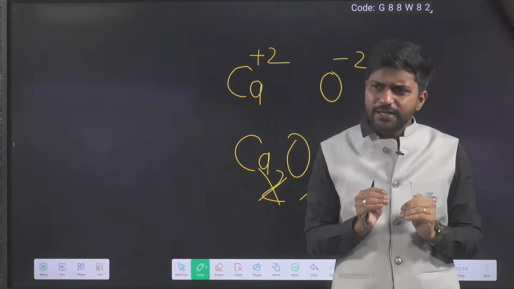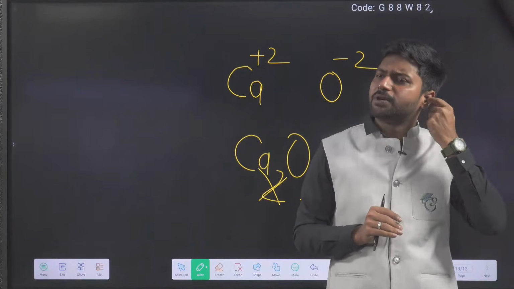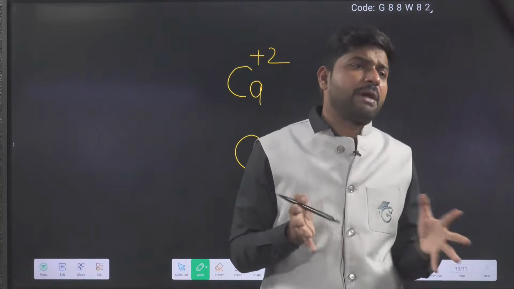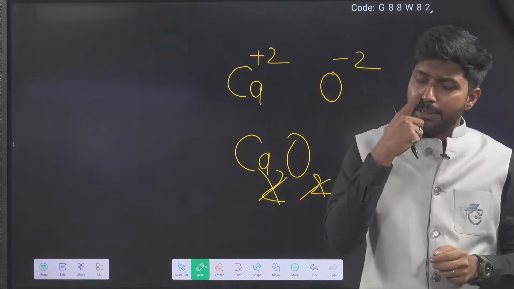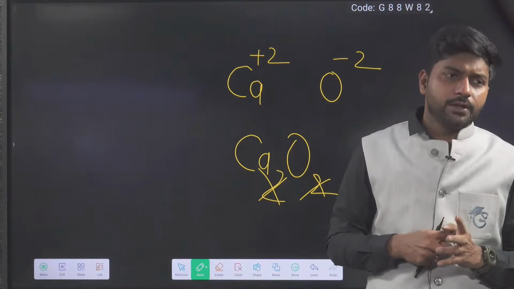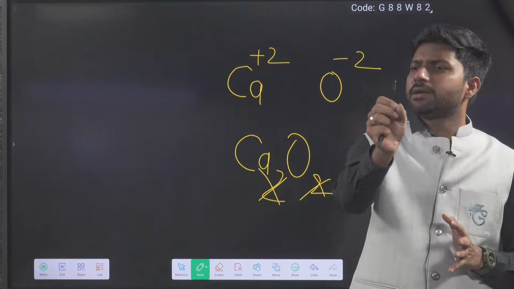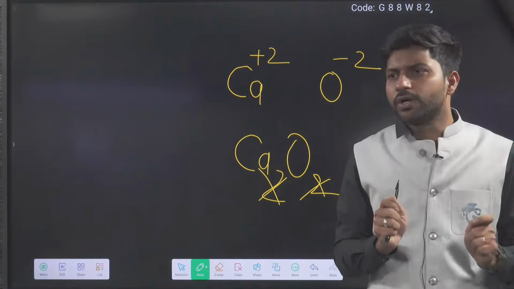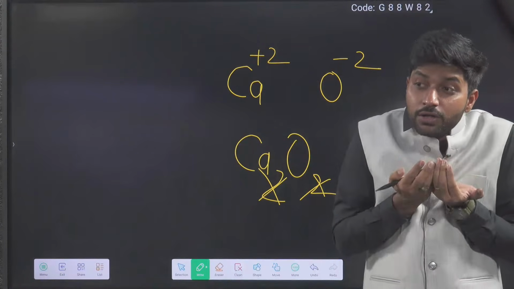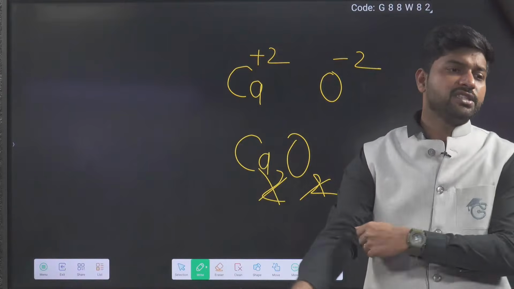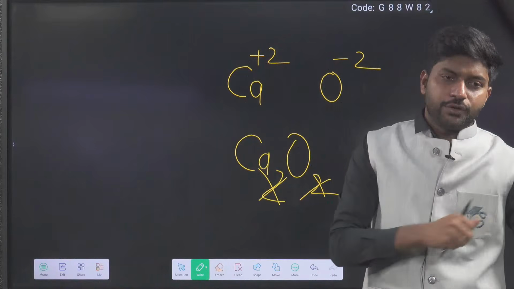I am not saying 100% of chemistry is like that. There are a few parts where practical things come, and when practical things come, then logic will not work there. But yes, 90% of chemistry you can understand, and 10% you will learn. Then it is okay. If anyone says to learn chemistry 100%, don't do it, otherwise you will get stuck. Very good.